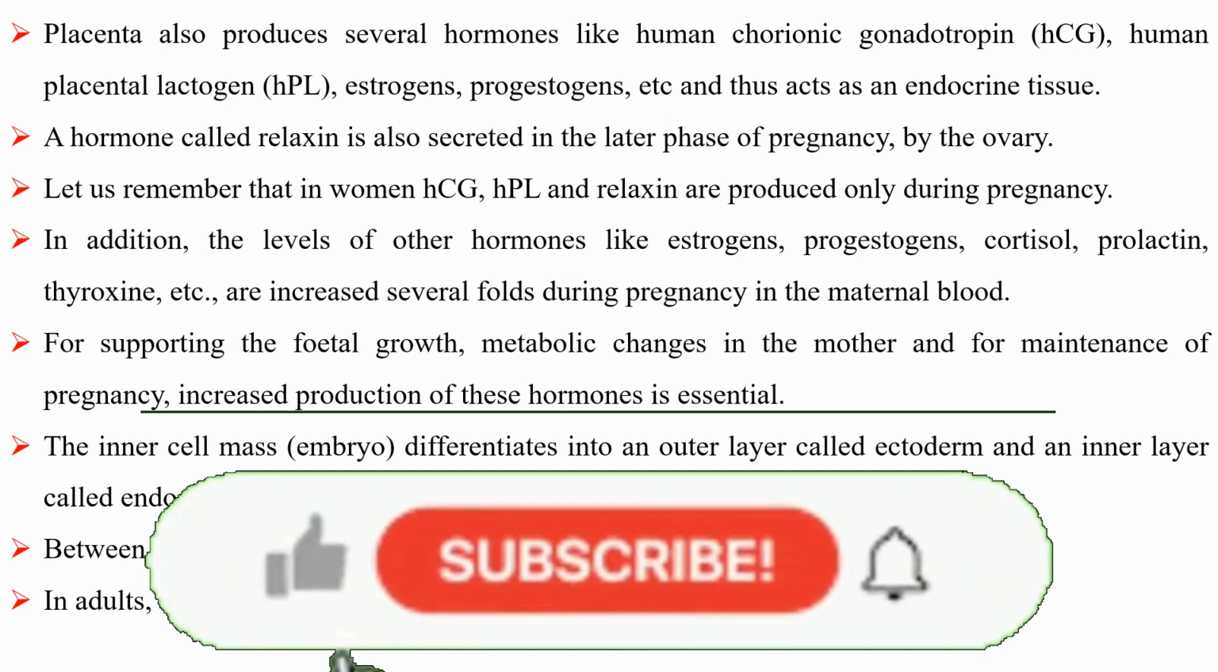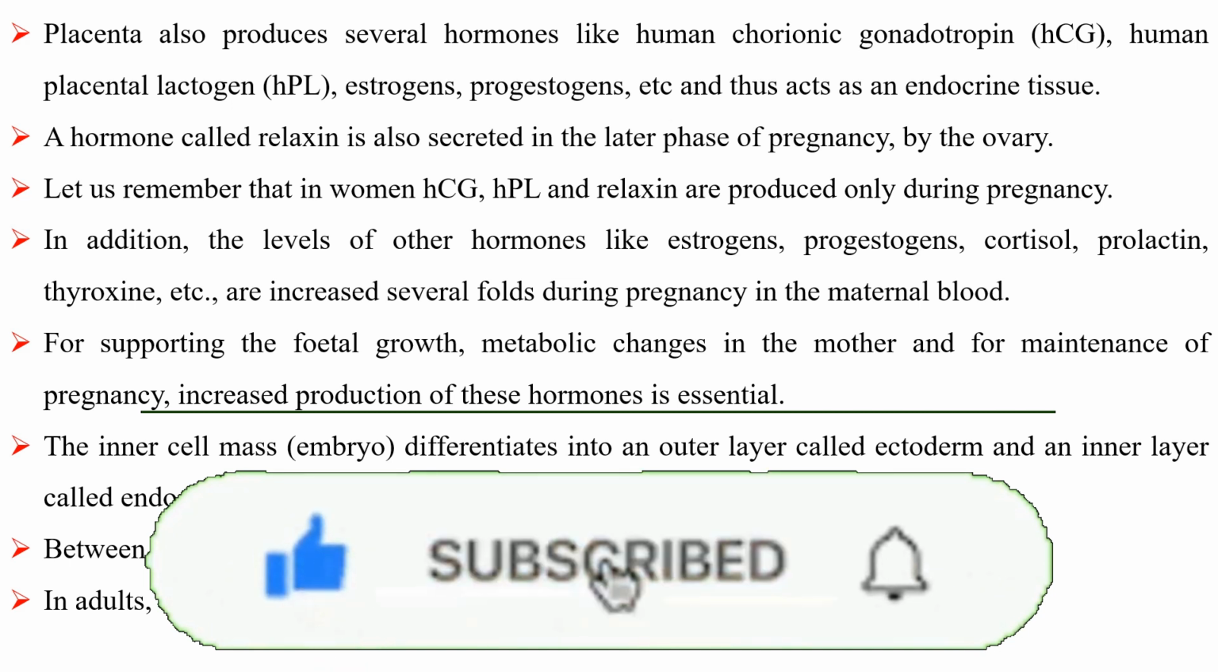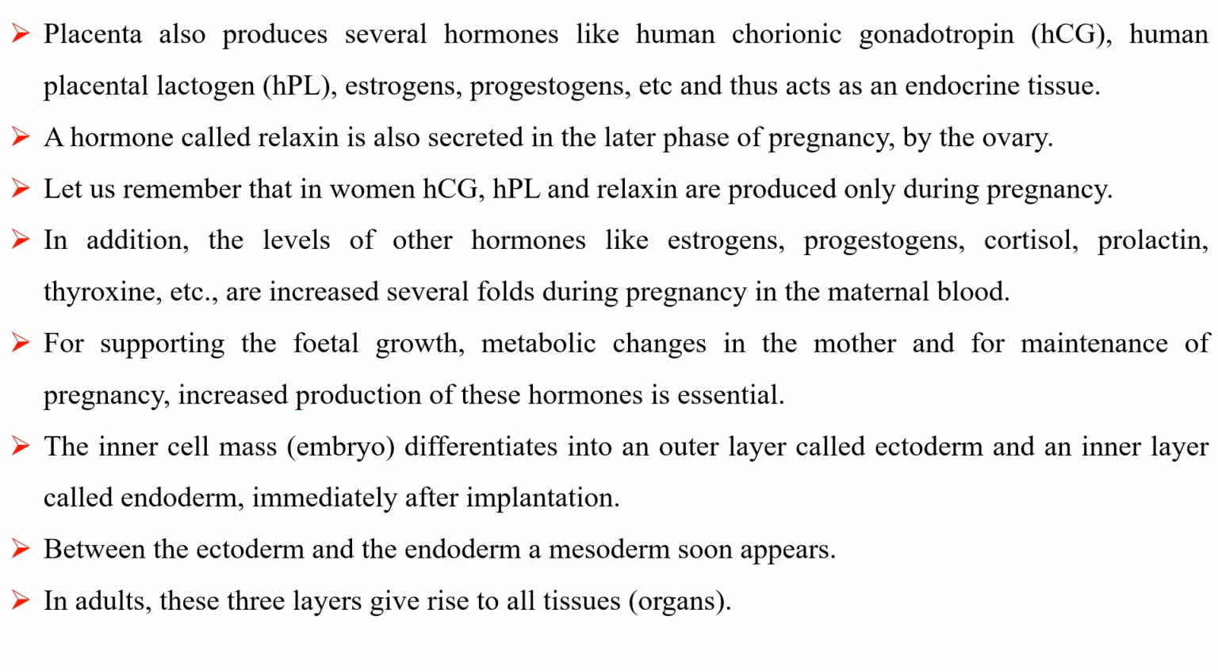In addition, the levels of other hormones like estrogens, progestogens, cortisol, prolactin, thyroxine, etc. are increased several folds during pregnancy in the maternal blood. For supporting the fetal growth, metabolic changes in the mother, and for maintenance of pregnancy, increased production of these hormones is essential. The inner cell mass differentiates into an outer layer called ectoderm and an inner layer called endoderm immediately after implantation. Between the ectoderm and the endoderm, the mesoderm soon appears.